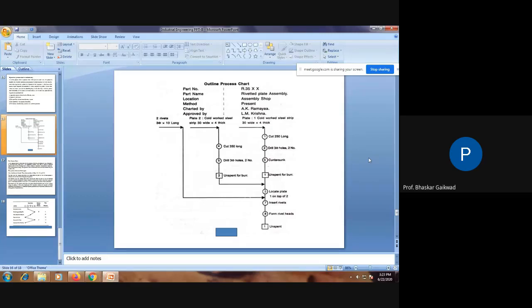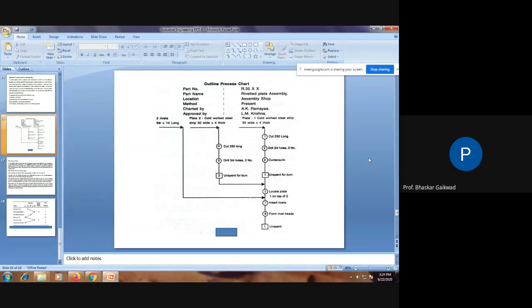Let us consider plate number 1. Cut the plate 250 long. Drill 3 mm holes. Countersink, means taper the holes, and then remove the burrs. Here we can use two types of symbols: one is a circle and the second is a square or rectangle. So 1, 2, 3, these circles mean they come under operations.